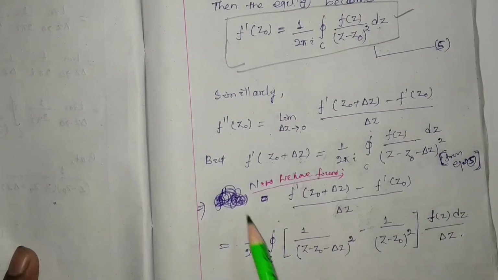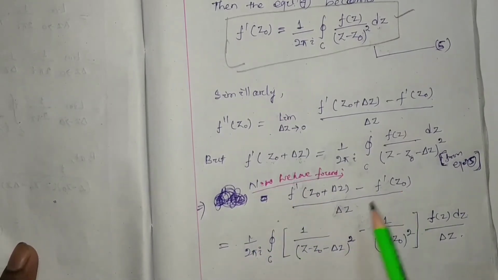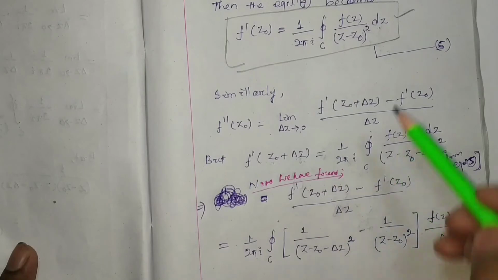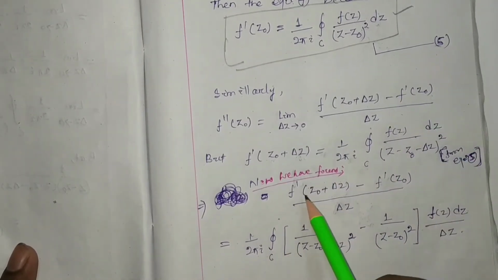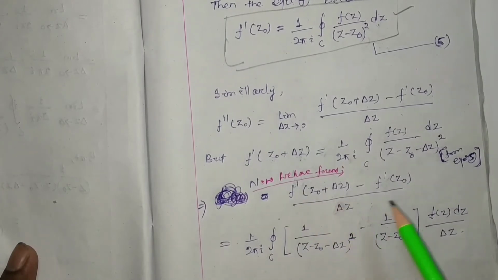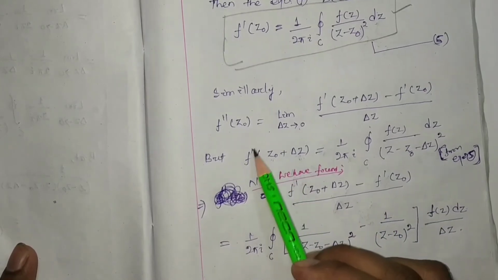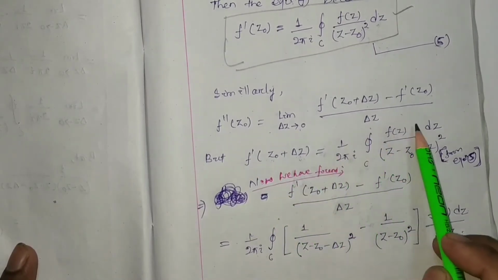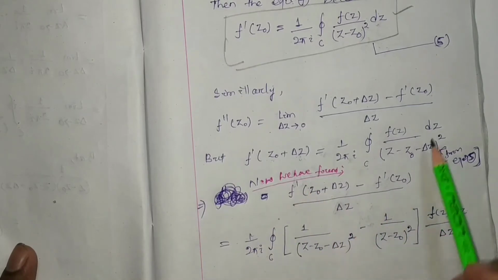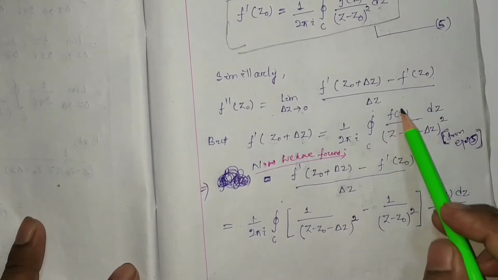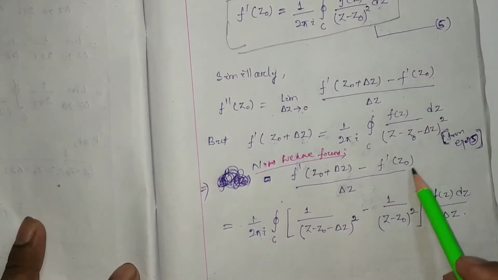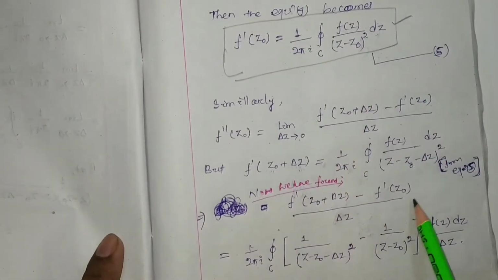Now we have to find out this term. So first we have to find the value of this term, then put it over here. So we have to find out (f dash z0 plus del z minus f dash z0) by del z. Here f dash z0 plus del z is nothing but this one, you just put it over here. It will be 1 by 2 pi i closed integration of c, this much 1 by this much f(z) dz, and for f dash z0 this value is put over here.